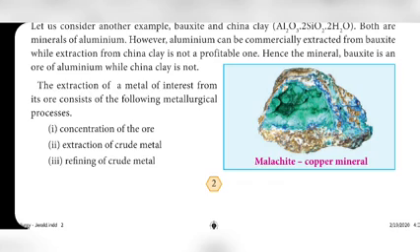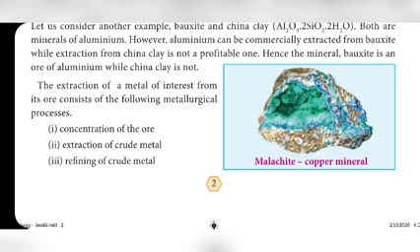Let us consider another example, bauxite and china clay. Both are minerals of aluminium. Both contain aluminium metal, but aluminium can be commercially extracted from bauxite, while extraction from china clay is not profitable.